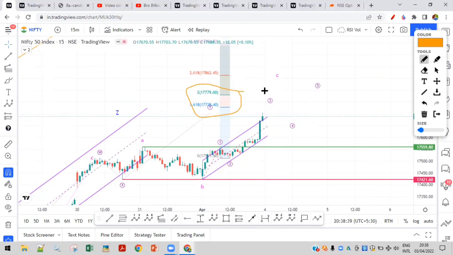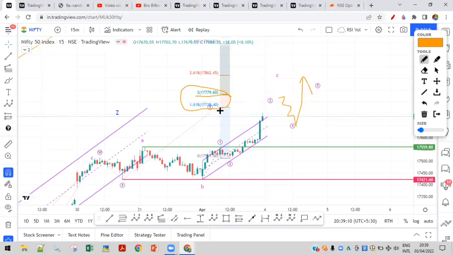Third wave should end here. Okay, third ends here, then it would drop, and then it would go again upside as a fifth wave. So the fifth wave target will depend upon the fourth wave. So we'll discuss that later. So for tomorrow's session, we have to wait and see for the first 15 to 30 minutes. If some negative candles form here, then it would be a good opportunity for fourth wave riding, and then it will be a fifth wave on the upside.